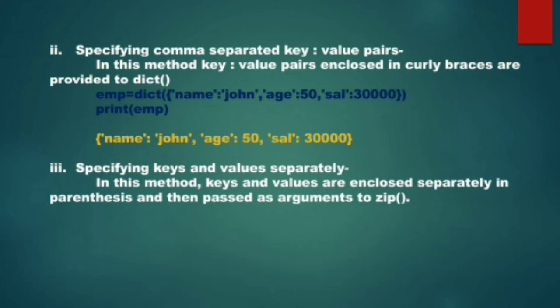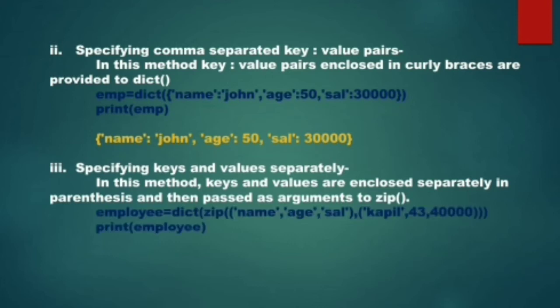And then we will pass it to the dict function. Let us understand it. See, here I have written all the keys, name, age, Sal, within parenthesis. Then we have written Kapil, 43, 40,000. These are the values of these keys and I have enclosed them also in separate parentheses. I have passed both these parentheses to the zip function.